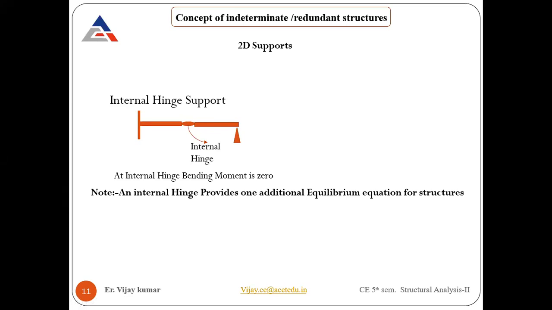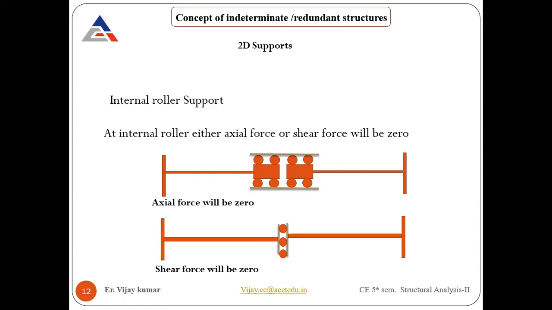Clear? So let's move next. The next support is the internal roller support. We have already seen that support. In an internal roller, either the shear force will be 0 or the axial force will be 0. I already explained this in the previous slide.